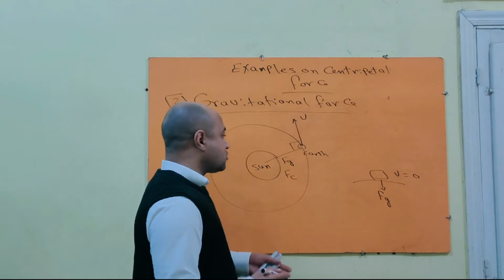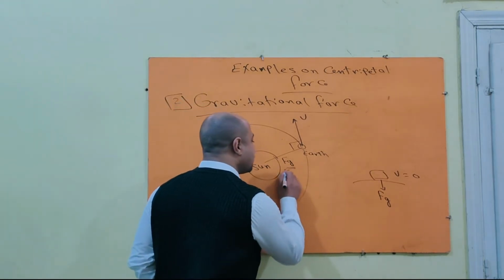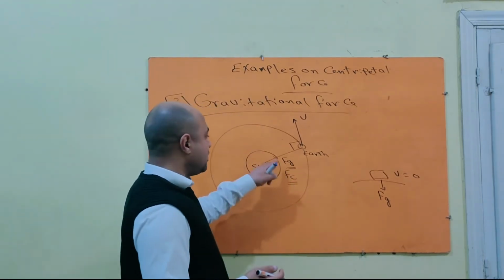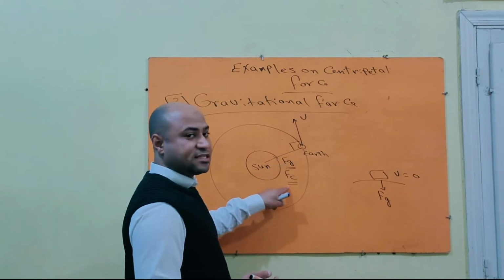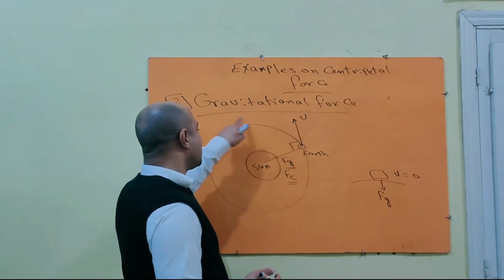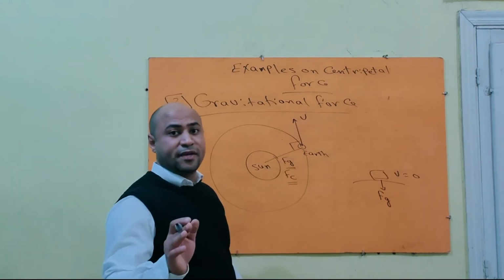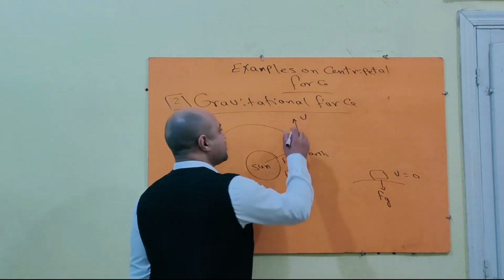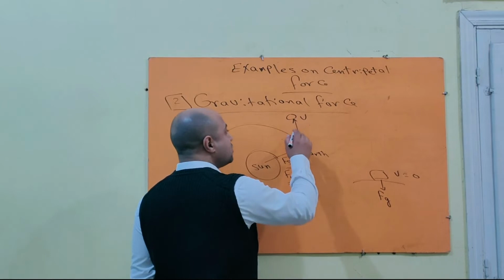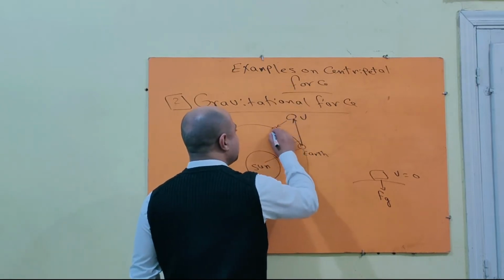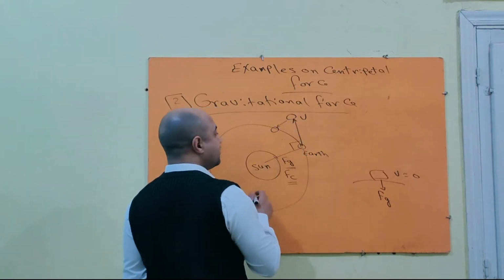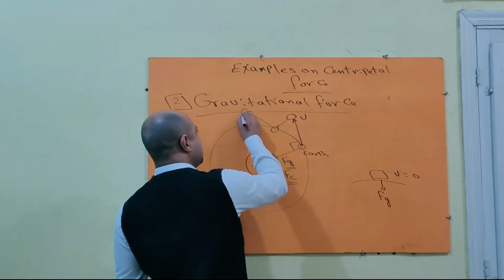So this force causes the same effect as centripetal force. Gravitational force, acting as centripetal force, keeps the body moving in a circular path with constant speed and changing direction. It only changes the direction of the earth, from this direction toward the center of gravitation.